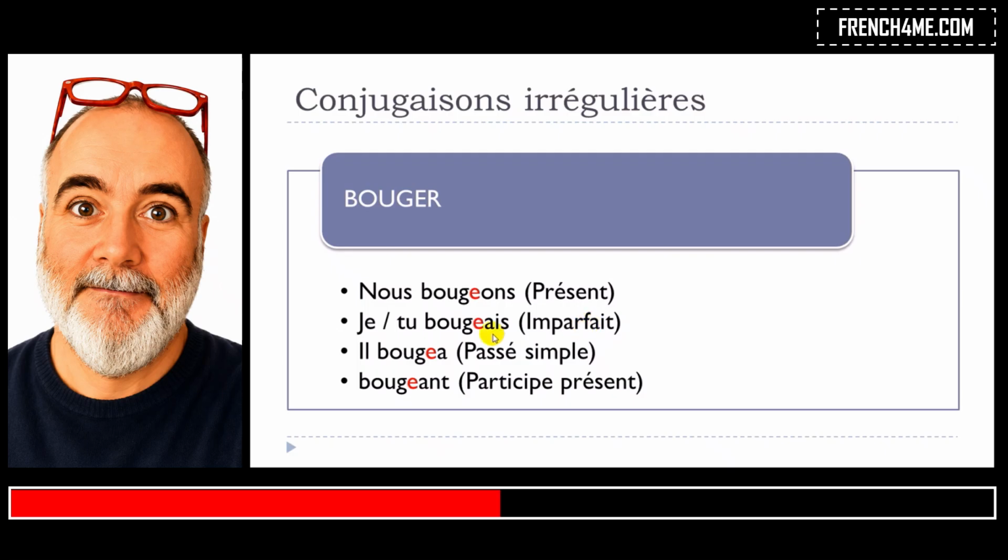If you're talking about the imparfait, well, I did put this je and tu, actually, but we will see a bit later that we'll have more forms affected by it. For the same reason and with the same tool, adding this E, we will actually have the phonetical connection with the infinitive: je bougeais, tu bougeais. All right, for the passé simple it will be exactly the same thing, so I did put this il, but then we'll see that other persons are concerned as well. Il bougea. Okay, exactly the same thing for the participe présent, so we will get bougeant.